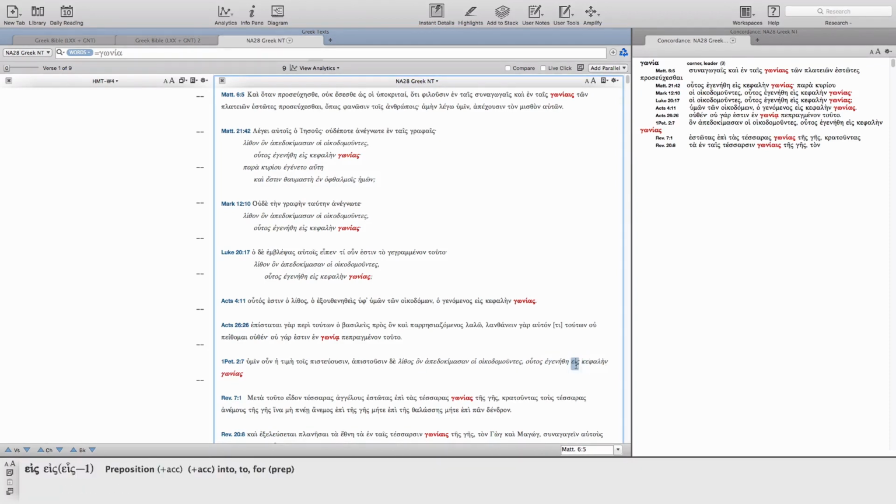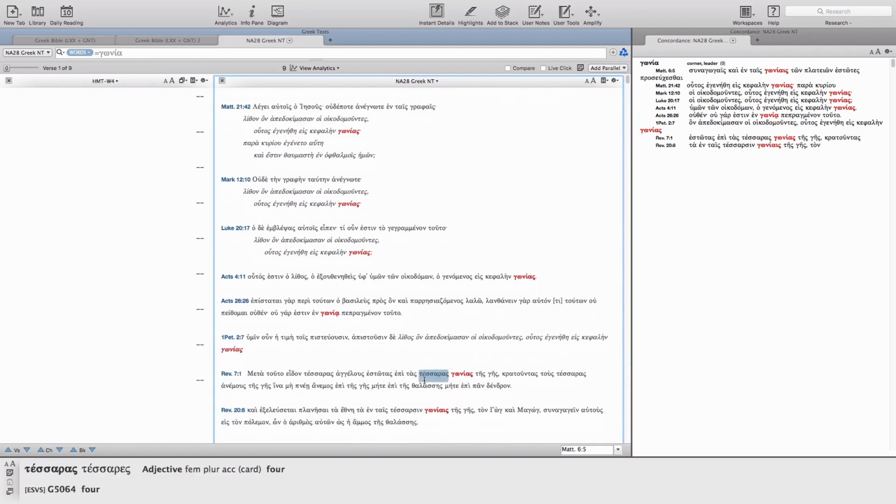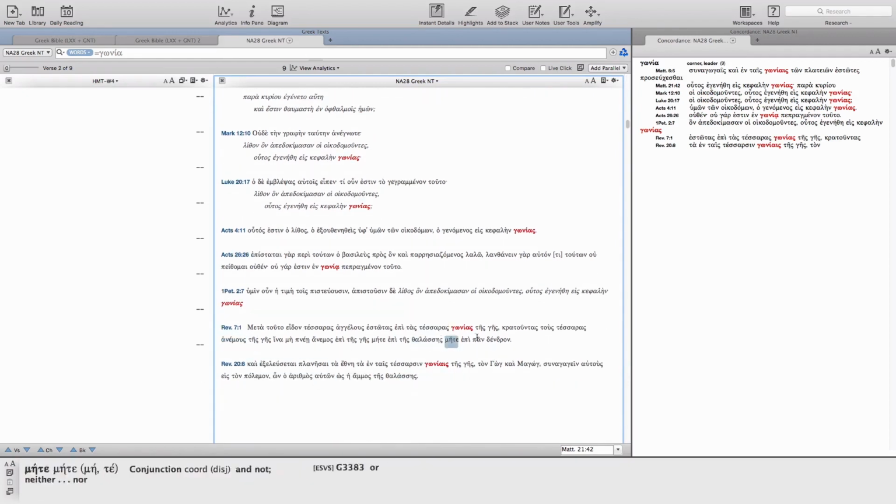Again, in Peter, kephalen gonias, the head corner, the cornerstone, and this last two times in the book of Revelation. And here is a different idiomatic expression, four corners of the earth, and in chapter 20 again, four corners of the earth. Four corners of the earth means the four sides of the world, so east, west, north, and south.